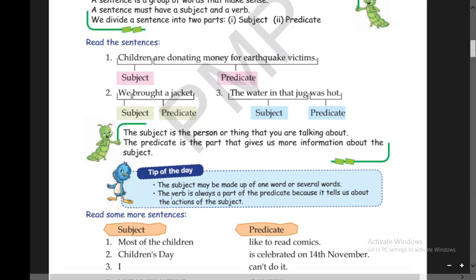The verb is always a part of the predicate because it tells us about the actions of the subject. You should know this thing, that a verb will always be a part of the predicate. It will not be part of a subject. Here, bought is the verb, it is part of the predicate. And here, was is the verb, it is part of the predicate.